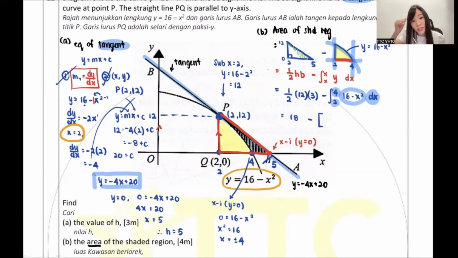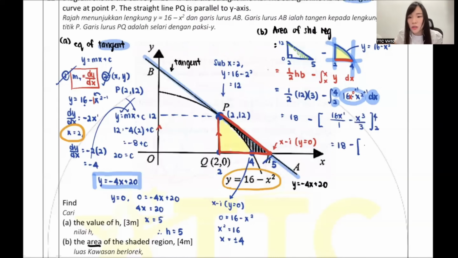This one, let's start to integrate it. 16 doesn't have x, so it is x to the power 0. So 0 plus 1 becomes 1 over 1. Next one, the 2, if you plus 1, it becomes 3 over 3. So isn't it sub the 4 and the 2 later on? You guys all see that?